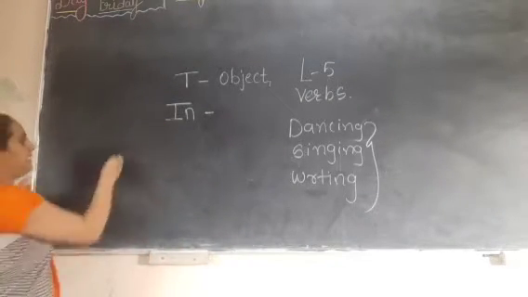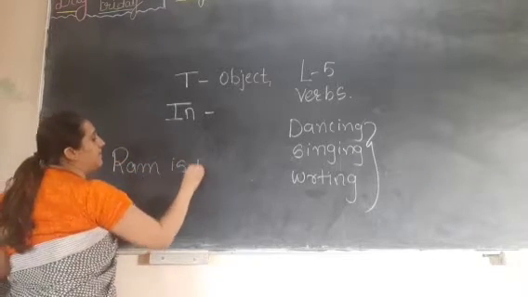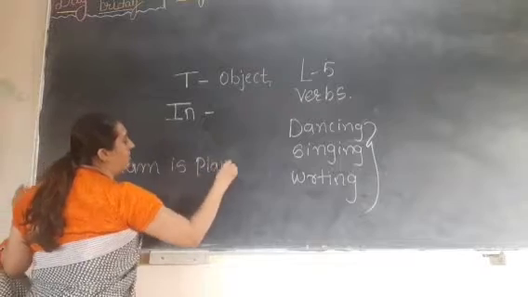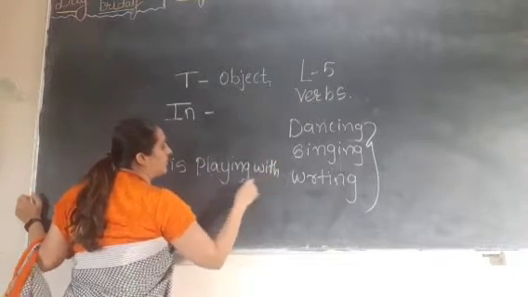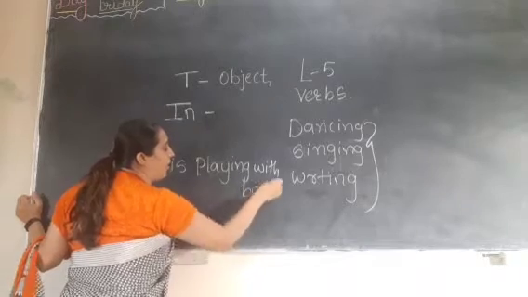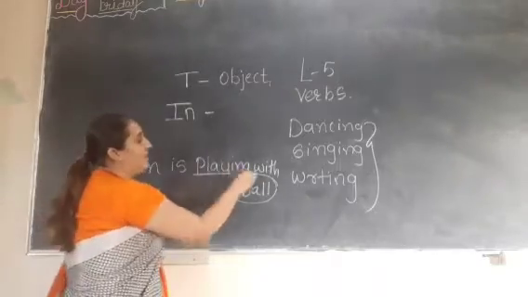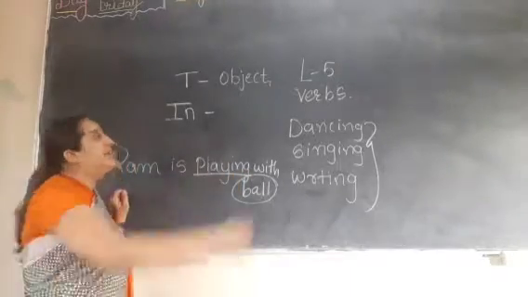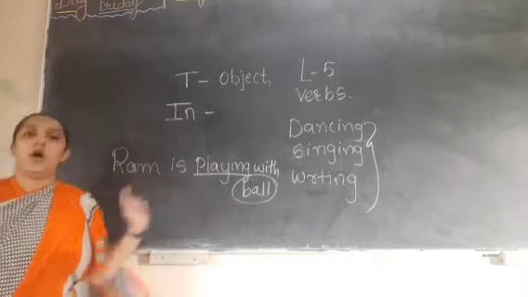For example, Ram is playing with ball. Here ball is there. Ball is the object. So this playing will be which type of verb? Transitive verb, because it has an object.